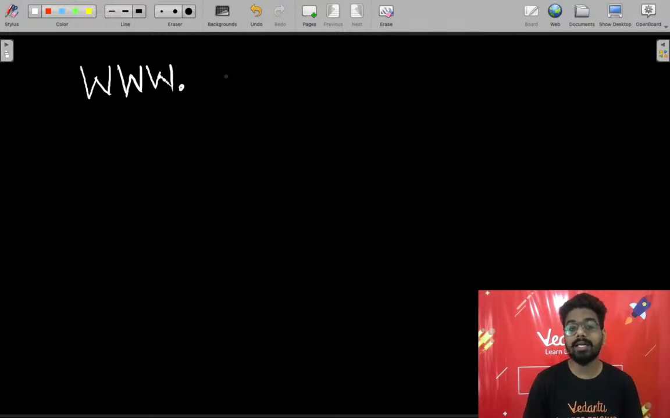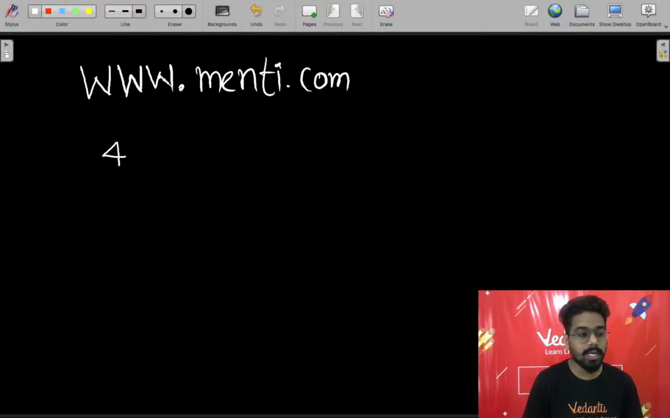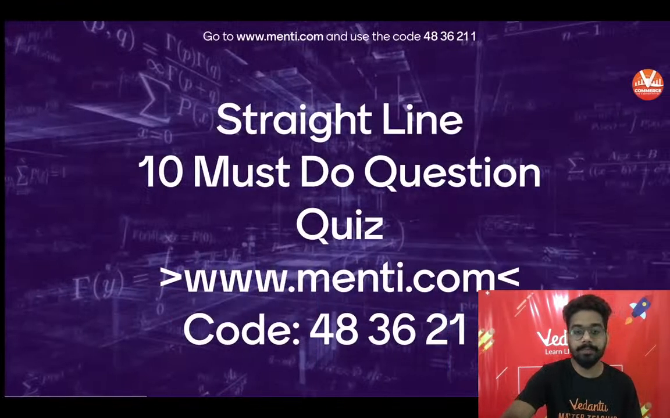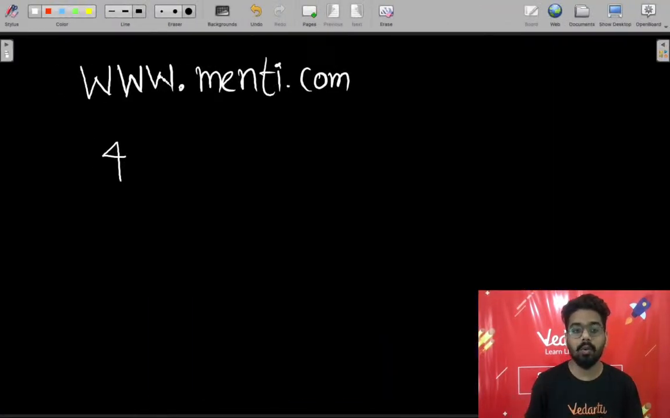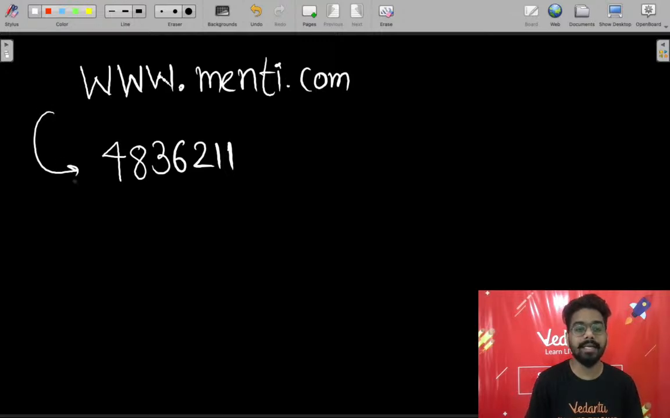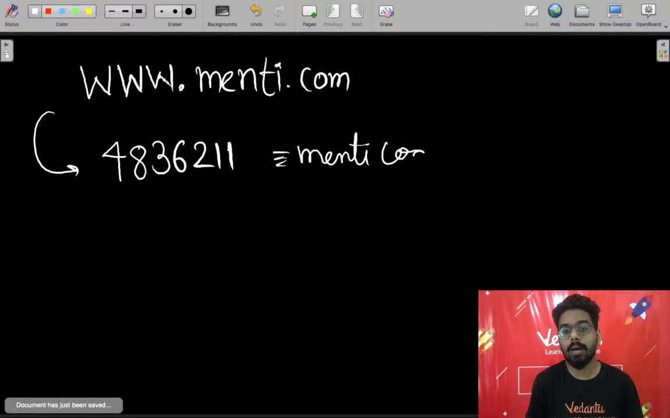You will enter in your browser menti.com. आपके अपने ब्राउजर में लिखना है www.menti.com. There you will be asked a code. आपसे कोड पूछा जाएगा, और कोड क्या है? Please share the code in the chat section. It's 48362111. 48362111 is the code. ये आपका मेंटी कोड है.